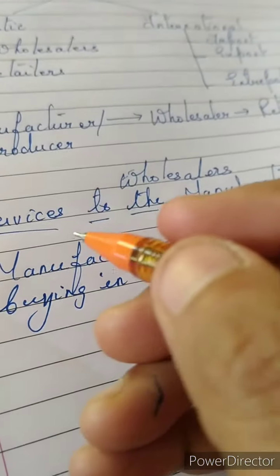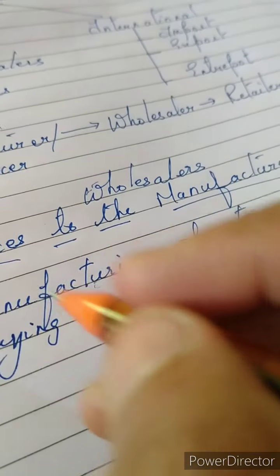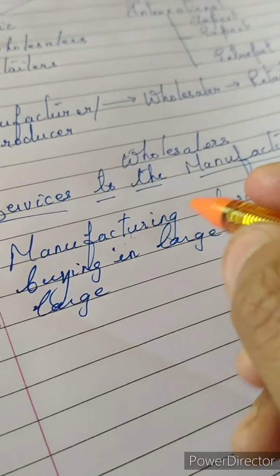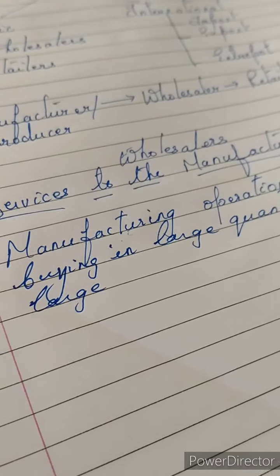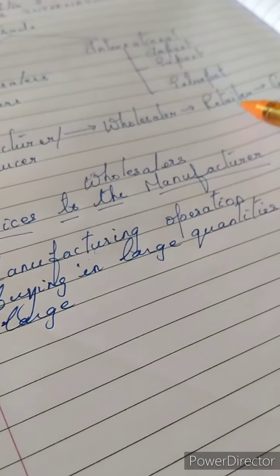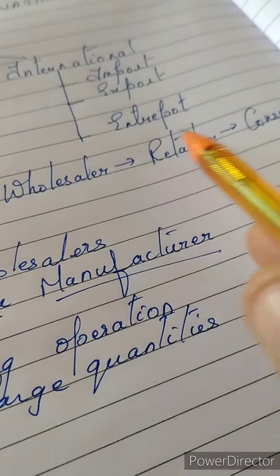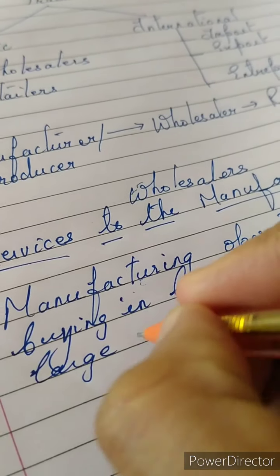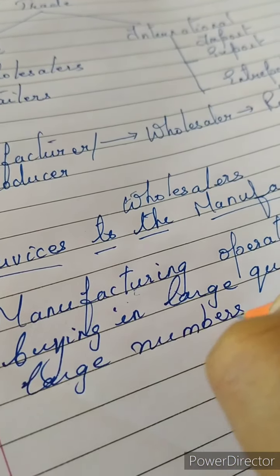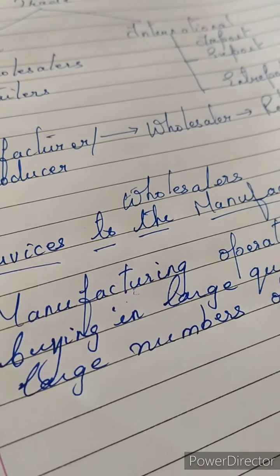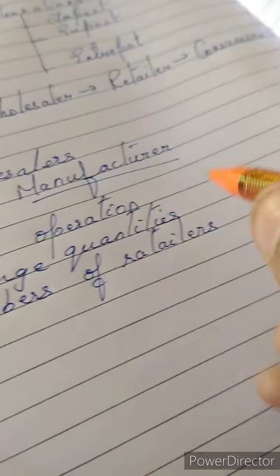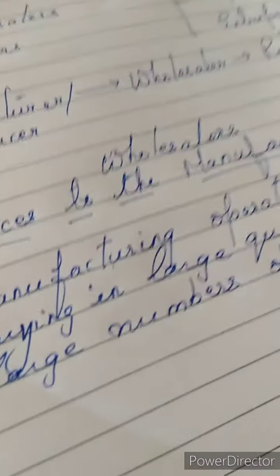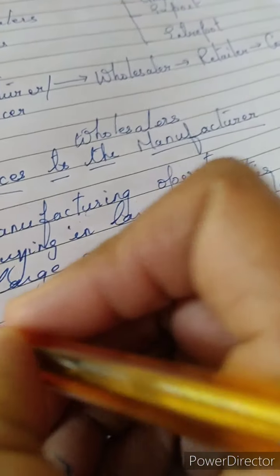So the third point says that the wholesaler collects orders from a large number of retailers. So the manufacturer won't have to be concerned about how to get the retailers, because the wholesaler is already having the retailers as a part of his work, as a part of his business. So a large number of retailers are being gathered by the wholesalers, who will actually sell the product to the consumers, who is finally going to use the item or the product or the service.